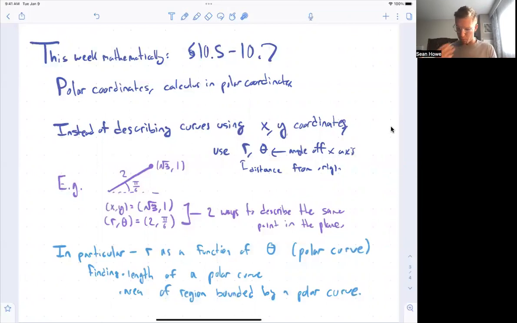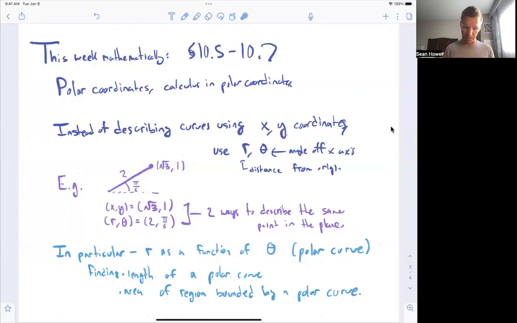In particular, what we'll usually look at is not curves where theta is a function of r, just like we don't look at curves where y is a function of x so much, but where x is a function of y. But we look mostly at curves where the radius is a function of the angle. So r is a function of theta. That's called a polar curve. And you'll see it's useful for describing certain shapes. It gives you a different way to describe them, or lets you describe new shapes that we weren't able to describe before. And then we'll want to do some basic calculus for these shapes.